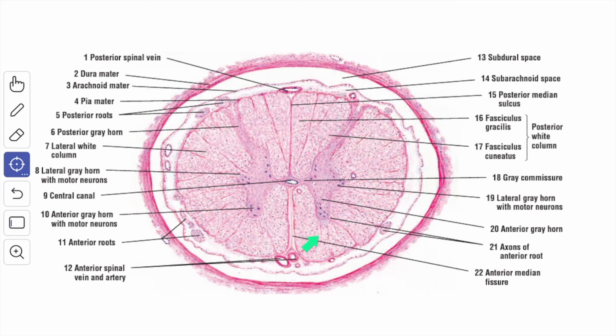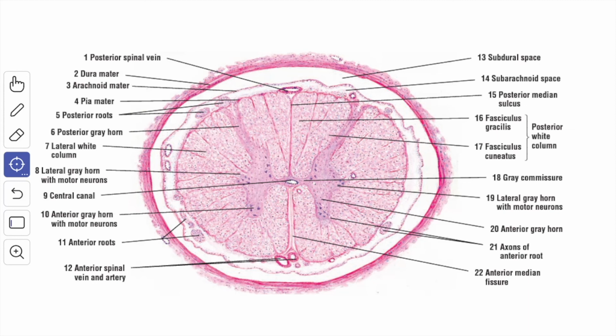The anterior funiculus and the lateral funiculus are collectively called the anterolateral funiculus. The white matter of the right and the left half of the spinal cord is continuous across the midline through the ventral white commissure, which lies anterior to the gray commissure.